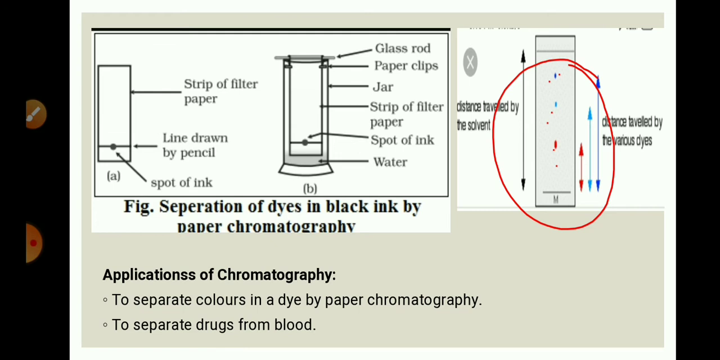Now see the applications of chromatography. It is used to separate colors in dyes by paper chromatography, and to separate drugs from the blood. Also, we can use this method for the separation of pigments from natural colors. We can separate the chlorophyll from the leaves. We can separate the natural colors from the natural pigments.